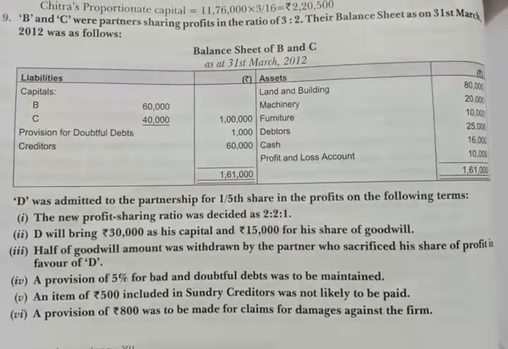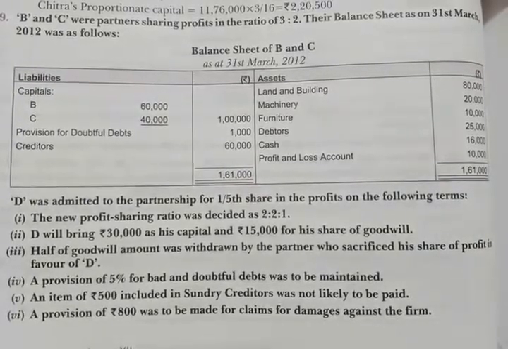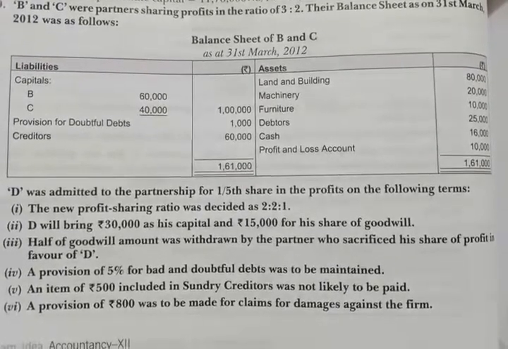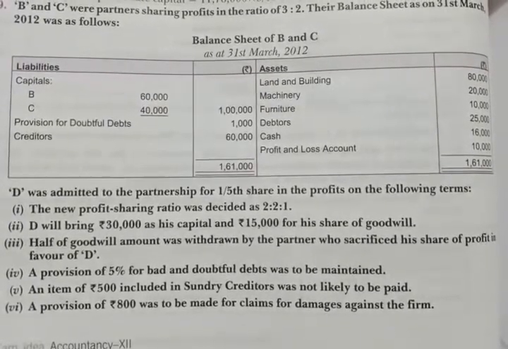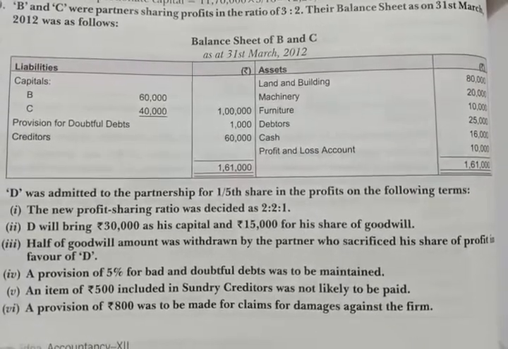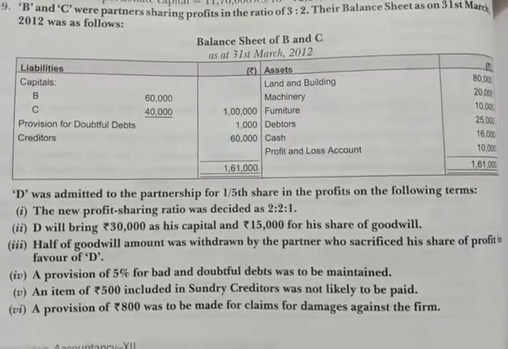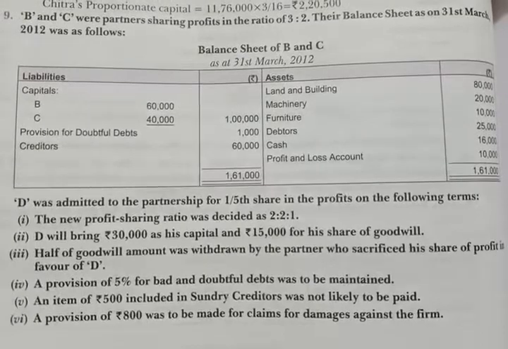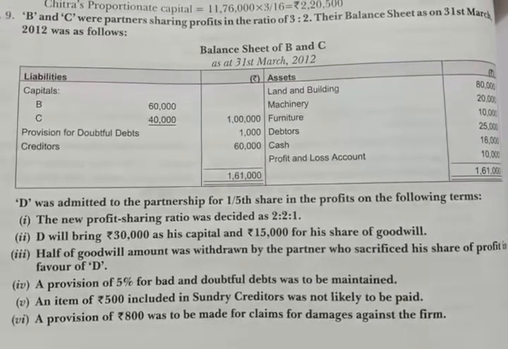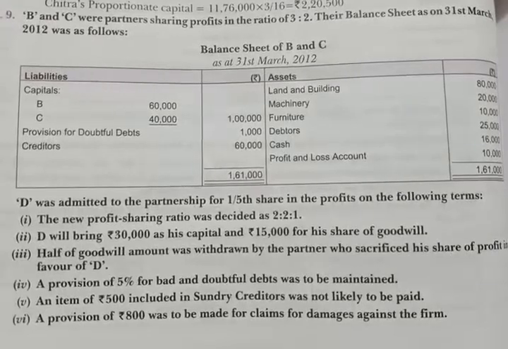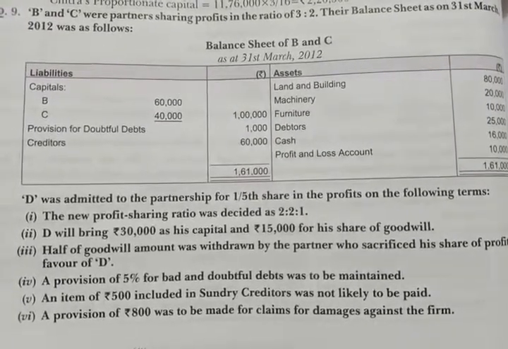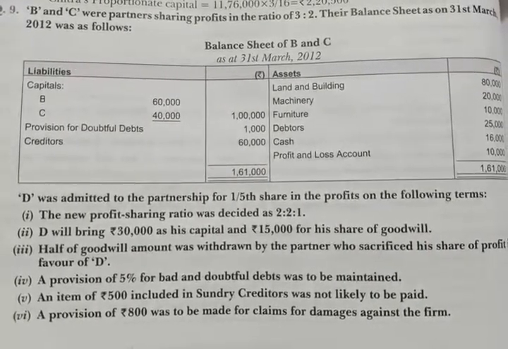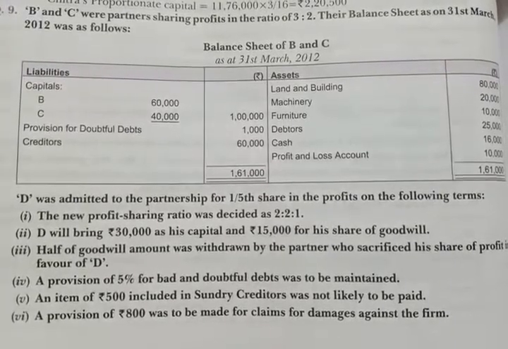Then in the second adjustment, D will bring rupees 30,000 as his capital and rupees 15,000 for his share of goodwill. Half of the goodwill amount was withdrawn by the partner who sacrificed his share of profit in favor of D, meaning only the sacrificing partner withdrew half of the goodwill amount. Then the next adjustment is provision for bad debts. Next adjustment is about sundry creditors, and a provision of rupees 800 was to be made for claim for damages.